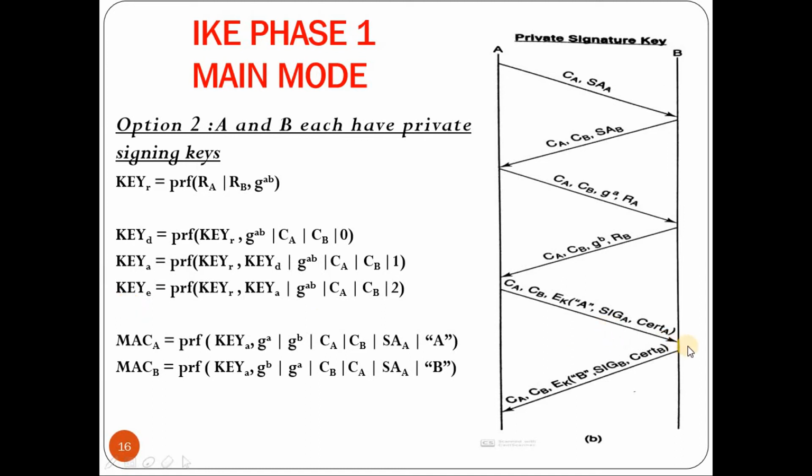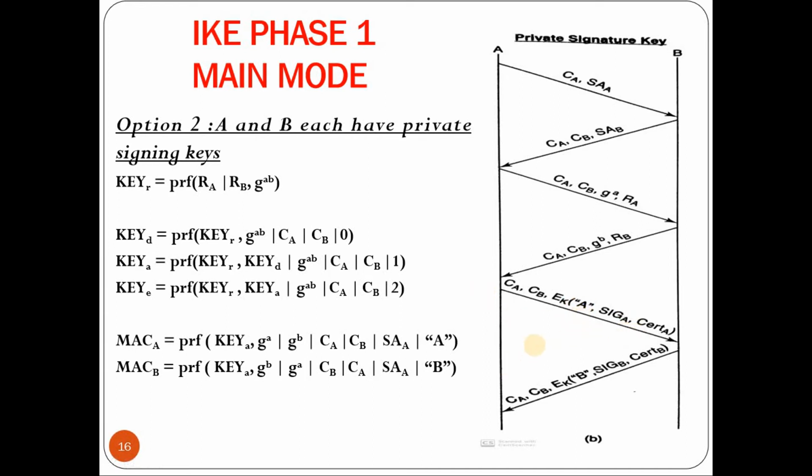On receiving that, since B also has key E, it will decrypt it. The first thing it does is check the identity. If the identity of A is verified using the certificate of A, then the signature needs to be verified. In order to verify the signature, it needs the public key. So the public key is again obtained from the certificate. It will use the certificate to verify the signature. If it is valid, then B has authenticated A.